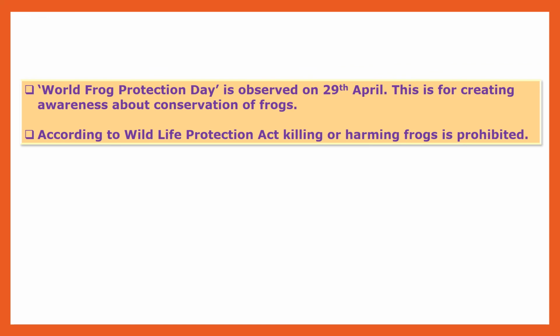There is a ban on killing or harming frogs, because frogs are important in the life cycle. We know frogs are eaten by snakes, and snakes are eaten by eagles. If anyone kills the frogs, it will obviously affect the life cycle. So protection of frogs is important.